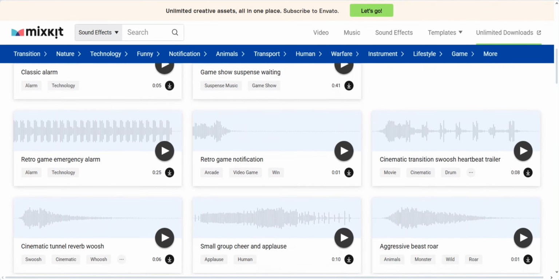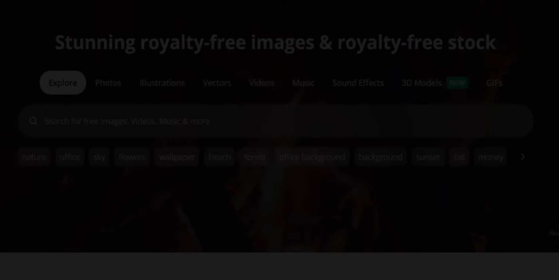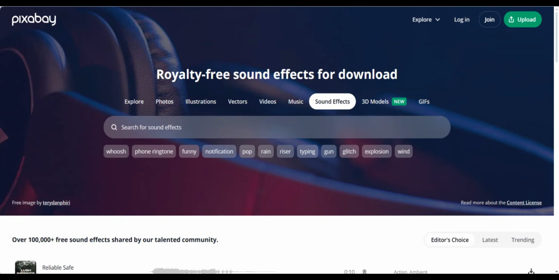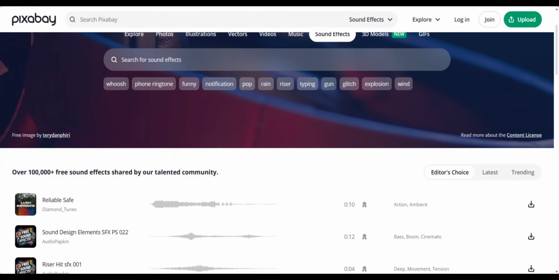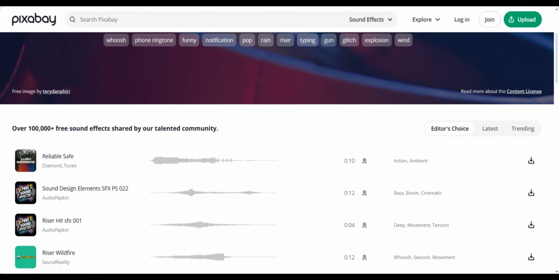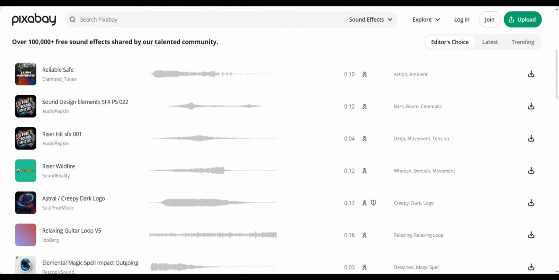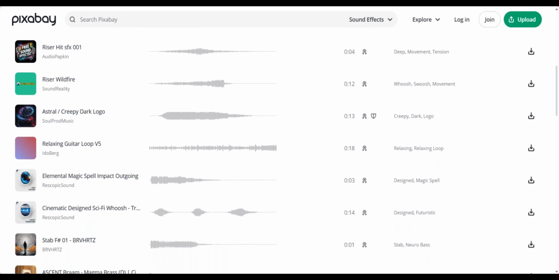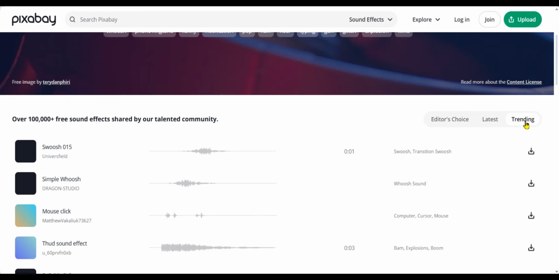Mixkit is great, but what if you want a site that never runs out of new content? Let us go to Pixabay. Pixabay is a massive creative community offering free sound effects, photos, illustrations, vector graphics, and even music. What makes Pixabay valuable is that it is updated by contributors all around the world, so you always find something new. You can filter by editor's choice, latest, or trending for easy discovery.